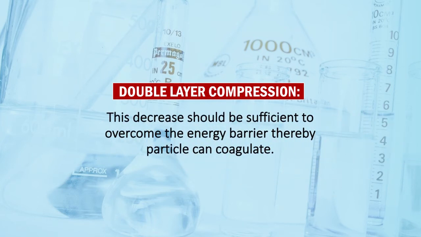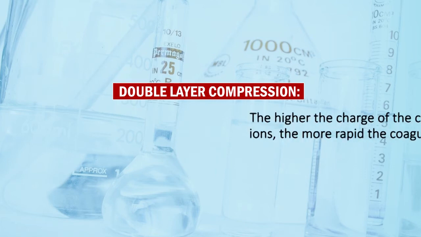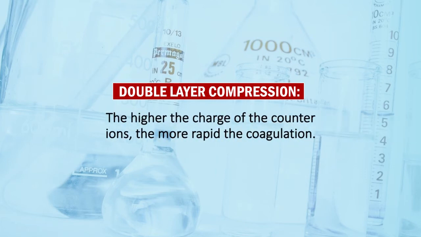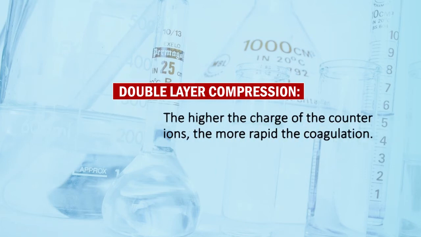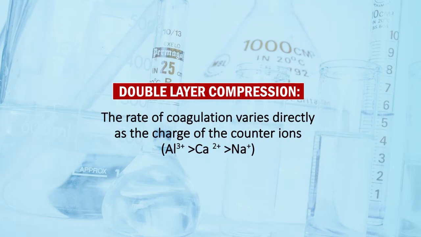This decrease should be sufficient to overcome the energy barrier, whereby particles can coagulate. The higher the charge of the counter ions, the more rapid the coagulation. The rate of coagulation varies directly as the charge of the counter ions, as aluminium is greater than calcium, which is greater than sodium.